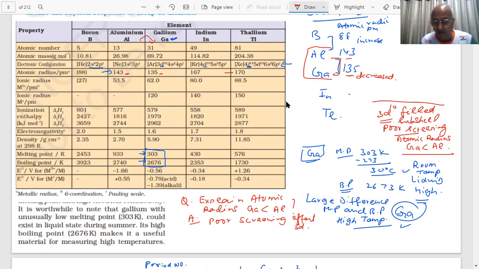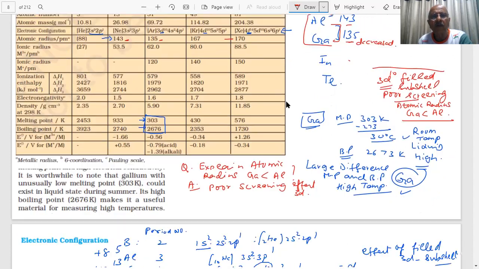That depends on the screening of d and f. Both the d and f effects are observable in group 13. Okay? Yes, sir.